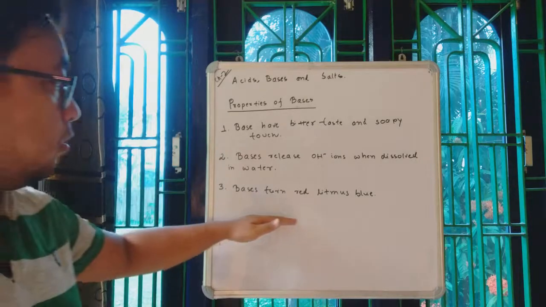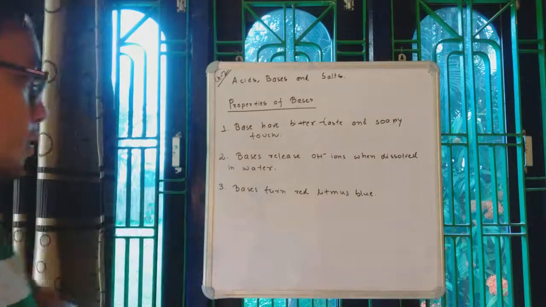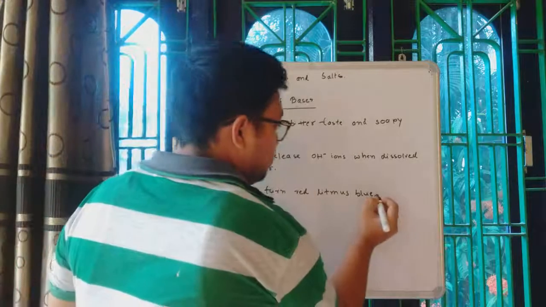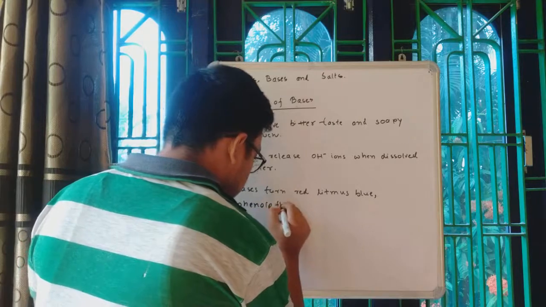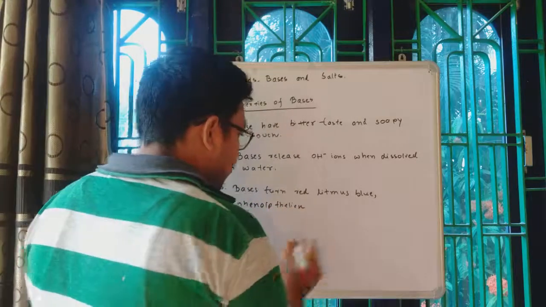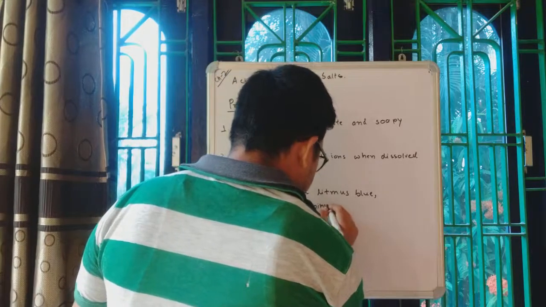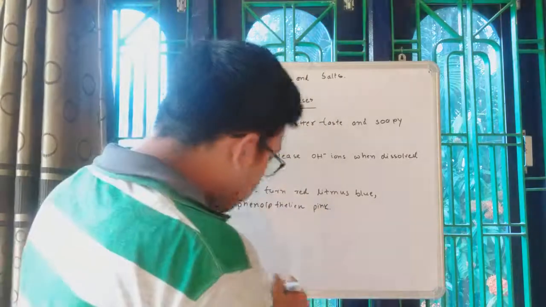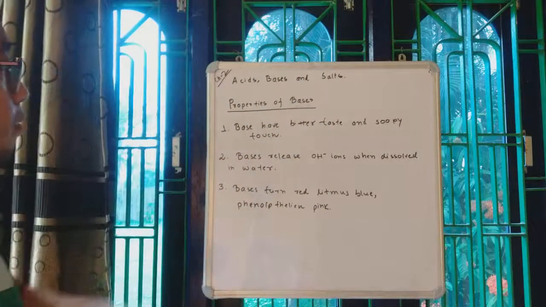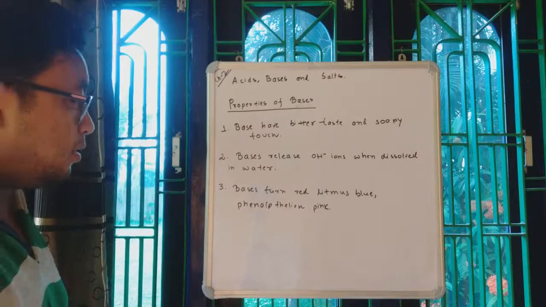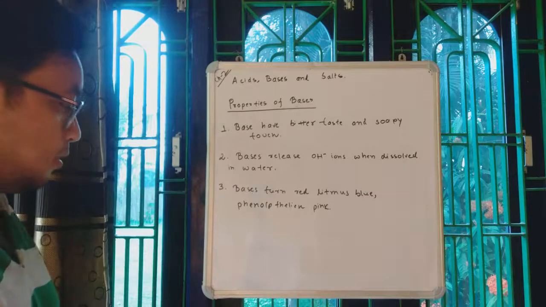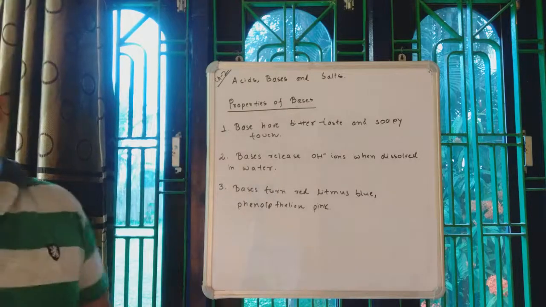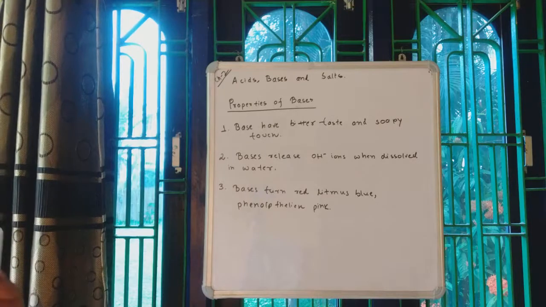So bases not only turn red litmus blue, but they also turn phenolphthalein indicator into pink. So these are the important properties of bases, and now we will discuss some of the very important reactions of bases.